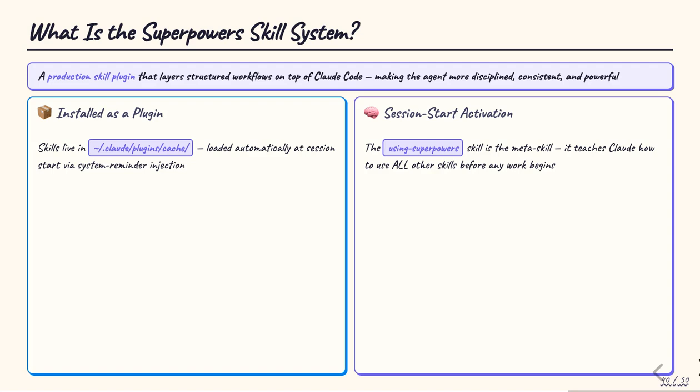It's loaded at every single session and does one thing: teach Claude how to use all the other skills before any work begins. It establishes the rules of engagement, which skills exist, when to invoke them, and critically, that skill invocation must happen before any response, including clarifying questions.